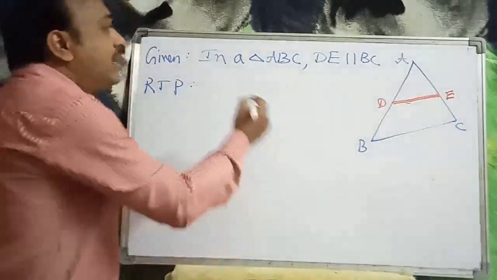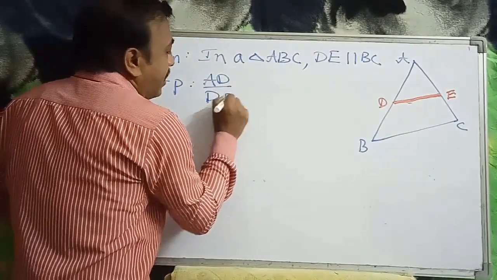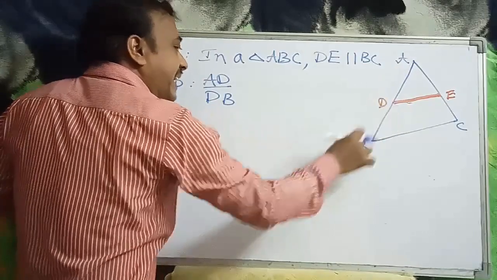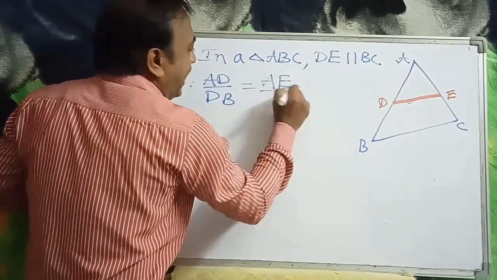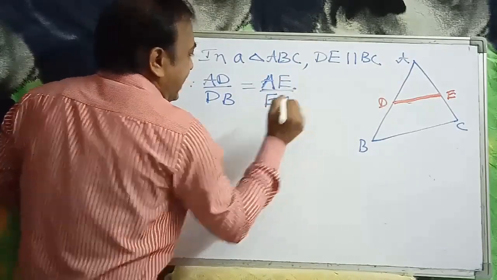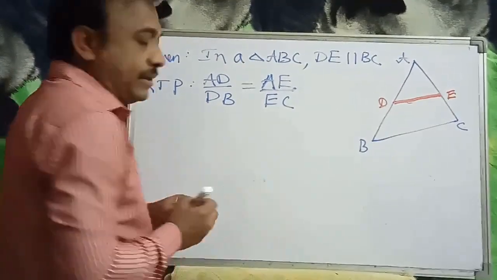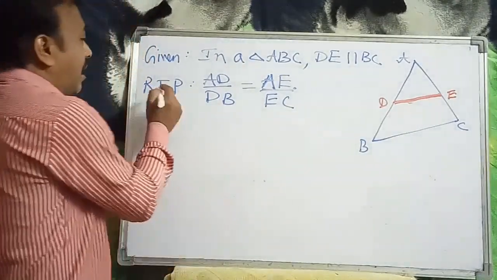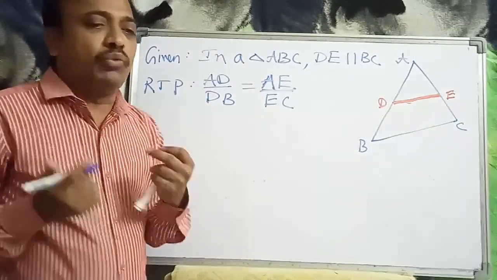We have to prove AD by DB is equal to AE by EC. To prove this, we require a construction. RTP, required to prove, or sometimes we write it as to be proved.